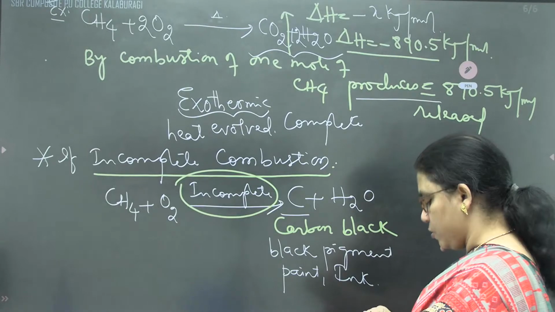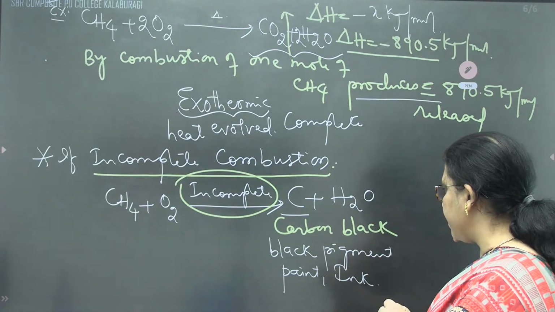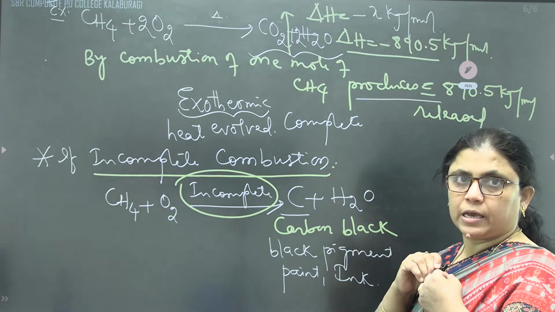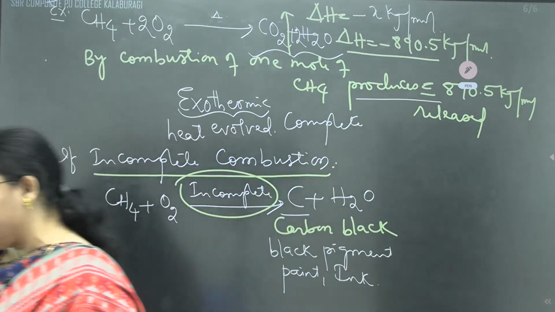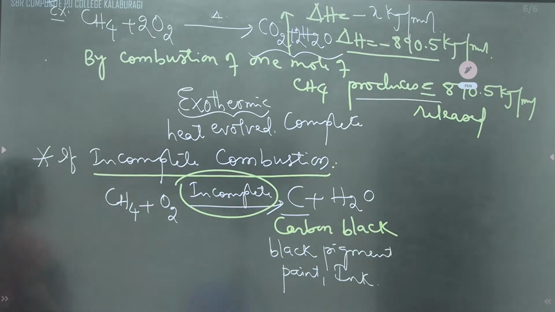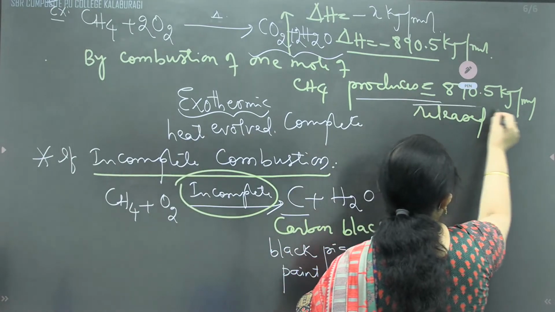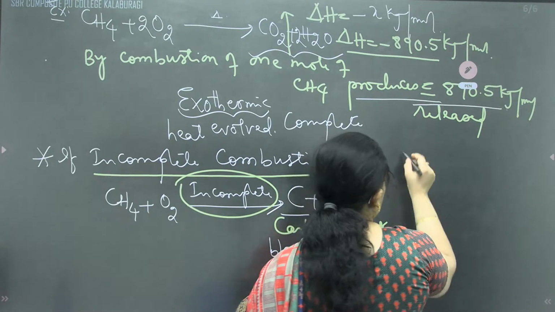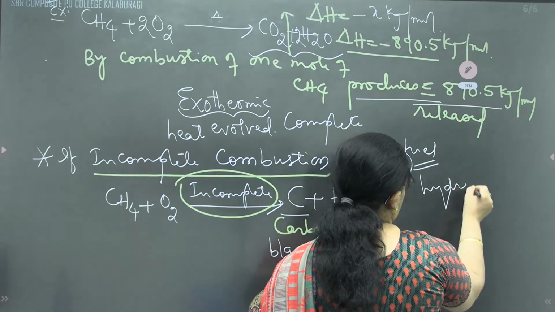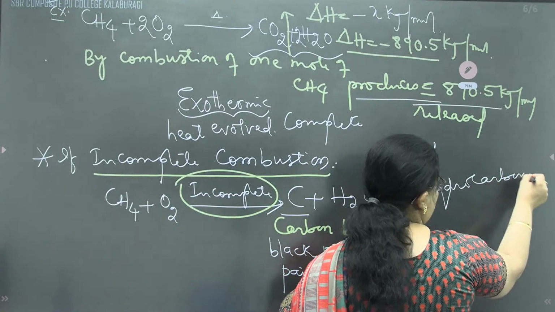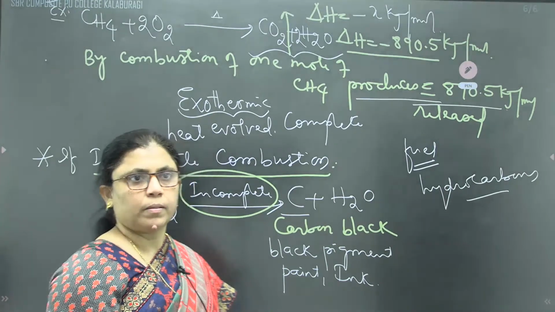That carbon black can be used in black paint, or we can use it as a black pigment, or even it can be used in ink. This is the main application of incomplete combustion of methane. Complete combustion will produce what, children? It will produce enormous amount of heat energy. Because of that reason, hydrocarbons are the best fuel. Hydrocarbons are what, children? They are called the best fuel.